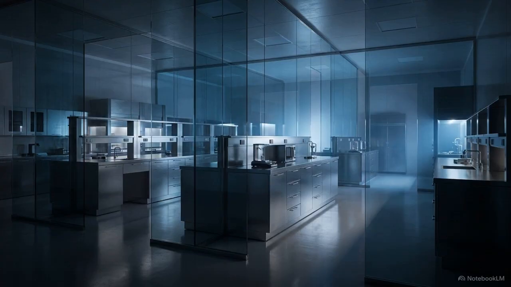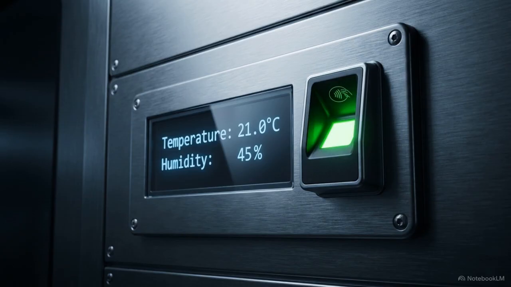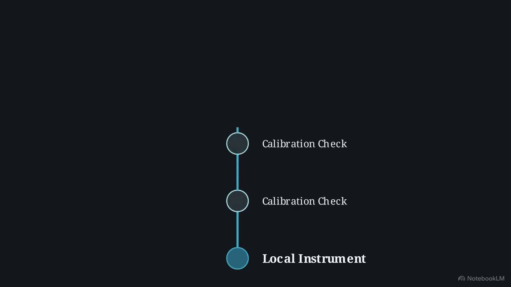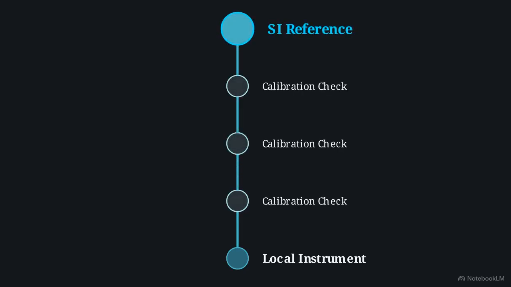But an objective framework means nothing without absolute control over the physical reality of the lab. Clause 6 dictates exactly how a facility must govern its environmental conditions, and specifically the personnel conducting the work. This demonstrates metrological traceability. Every instrument reading must connect back to the International System of Units, or SI, through a documented, unbroken chain of calibrations.